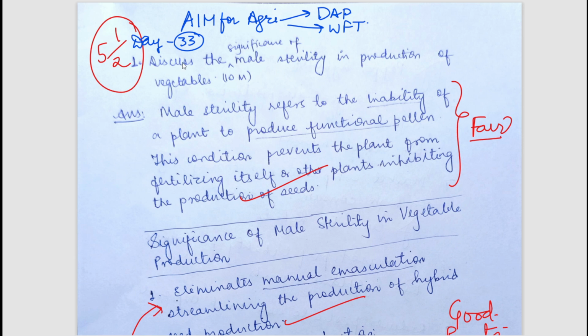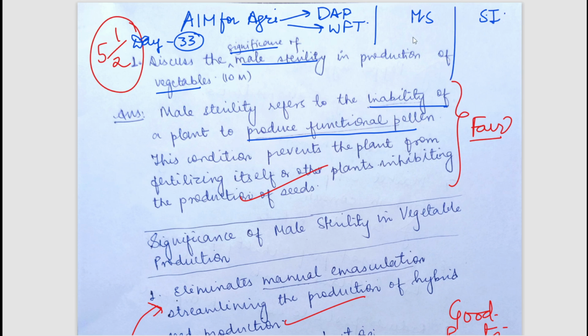The first question was, discuss the significance of male sterility in production of vegetables. So what is male sterility? Male sterility refers to the inability of the plant to produce functional pollens. So there are two terms. One is male sterility and the next one is self incompatibility. So there is a basic difference between the two. Many times students get confused over these terms, but please do not get confused.